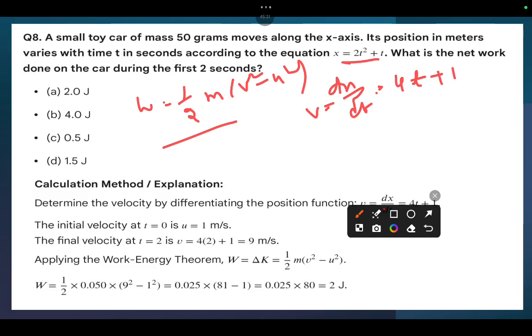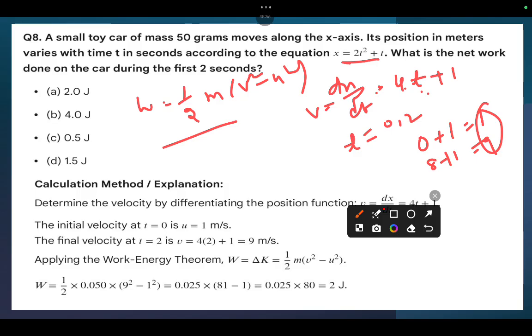Clear? Now for the first 2 seconds, that means 0 and 2. So 4 into 0, 0 plus 1, this is 1. Now for 2, 4 into 2 is 8, 8 plus 1, that is 9. So 1 meter per second is the initial velocity and 9 meter per second is the final velocity.